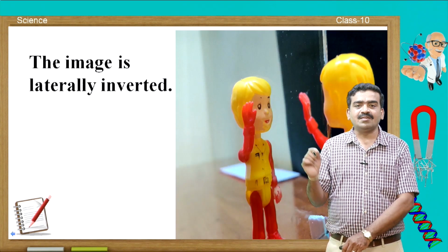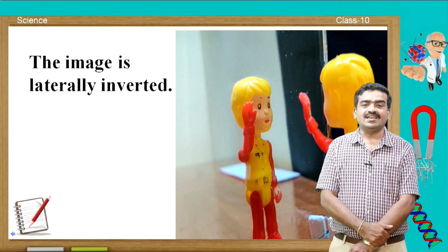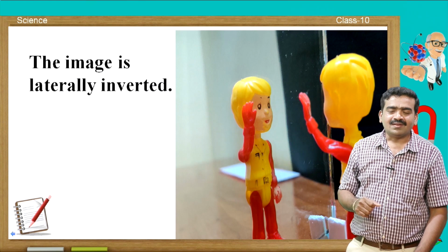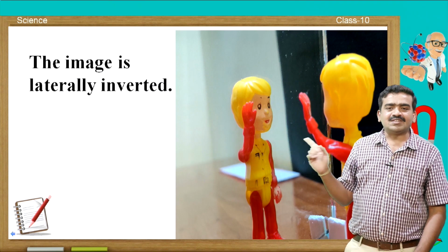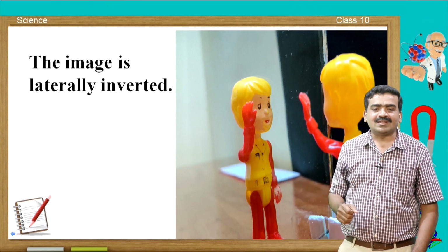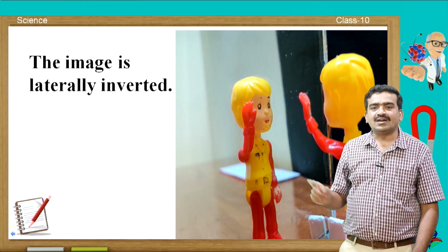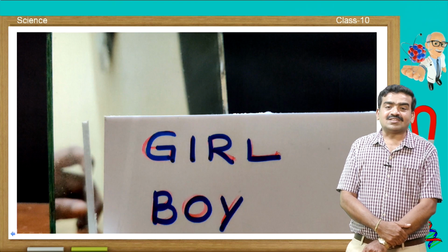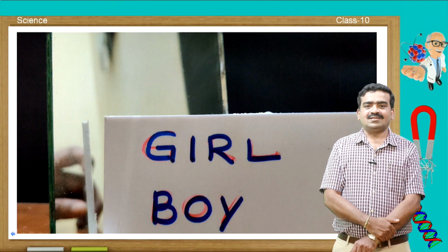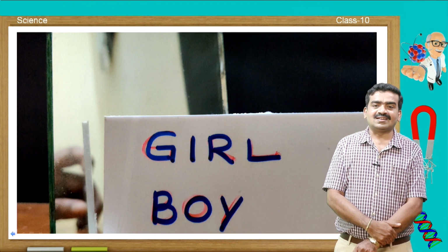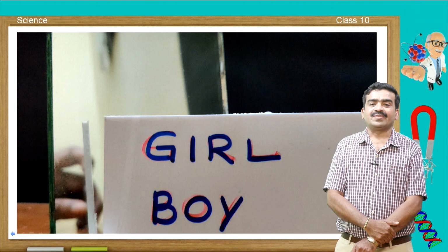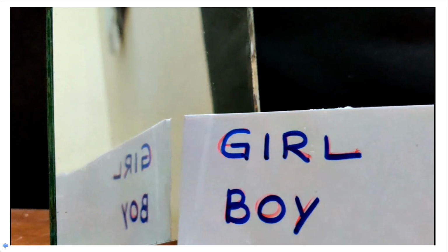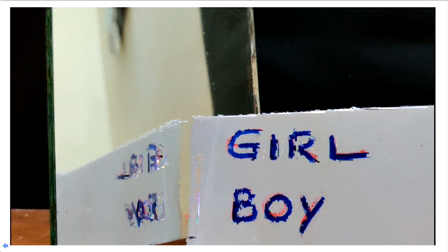The other important nature of the plane mirror is that the image is laterally inverted. You are seeing an image over here. The left hand of the doll seems to be a right hand in the plane mirror. This is lateral inversion, and we have an application of this lateral inversion in our daily life. We can get the lateral inversion of letters from the plane mirror. Here I am showing you how the letters of the words girl and boy are laterally inverted by the plane mirror. Look at the video. There you can notice the lateral inversion of the letters of girl and boy.